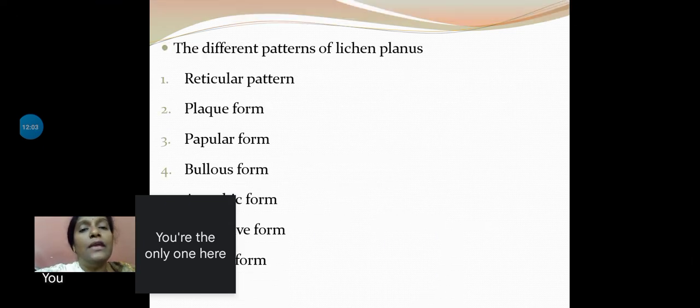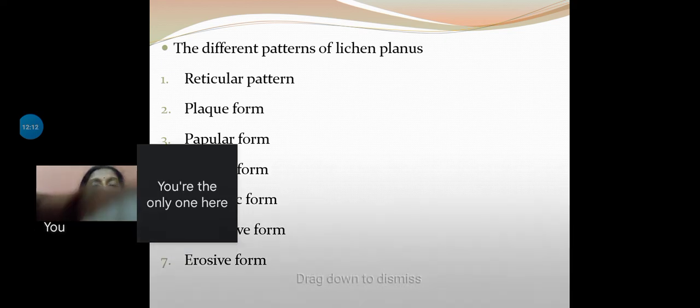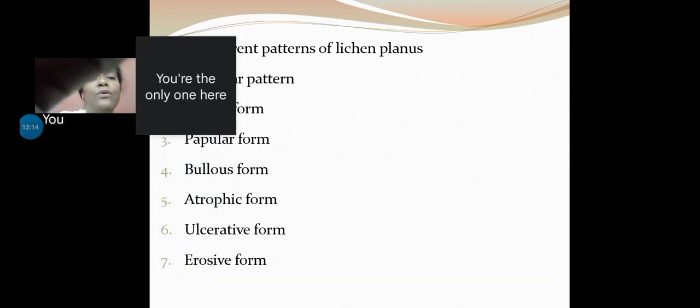So clinically, we can appreciate 6 different patterns of lichen planus. The first one is the reticular pattern, then plaque pattern, papular, bullous, atrophic form, ulcerative form, and erosive form can be seen.